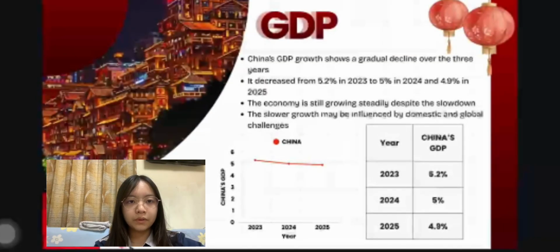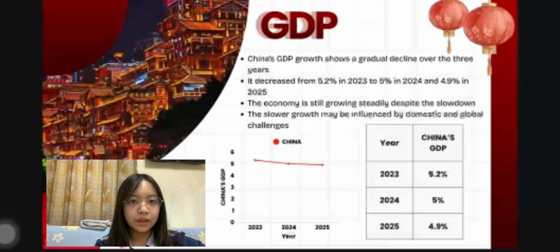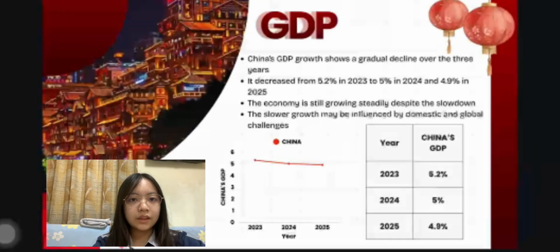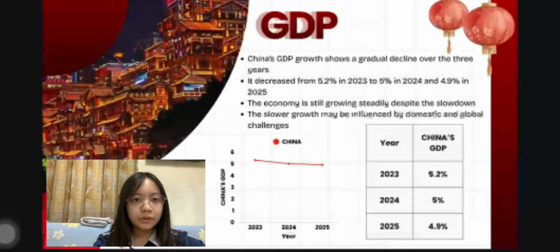China's GDP growth shows a gradual decline over the 3 years shown on the graph. In 2023, the economy grew by 5.2%, then slightly decreased to 5% in 2024 and 4.9% in 2025. Even though the growth rate is slowing down, the economy is still expanding steadily. This slower growth may be caused by both domestic and global challenges, such as weaker demand and economic uncertainty.